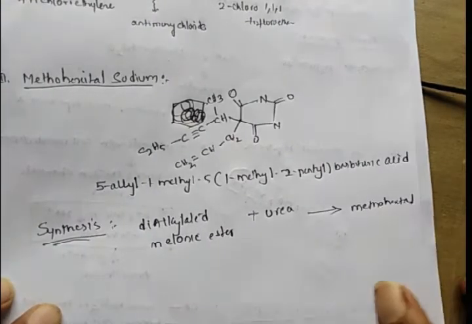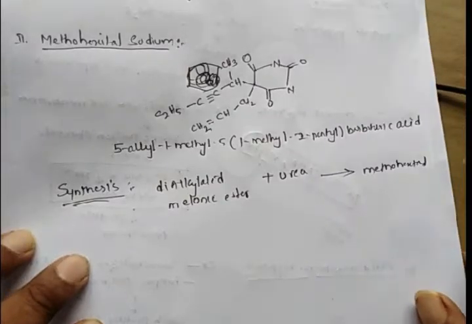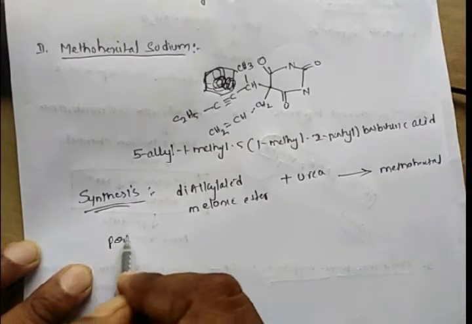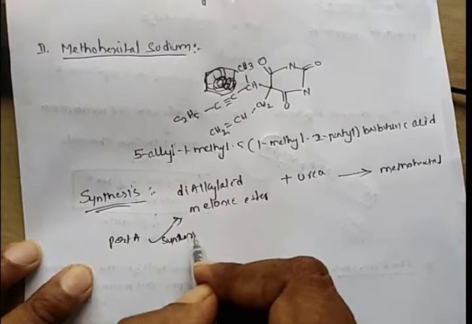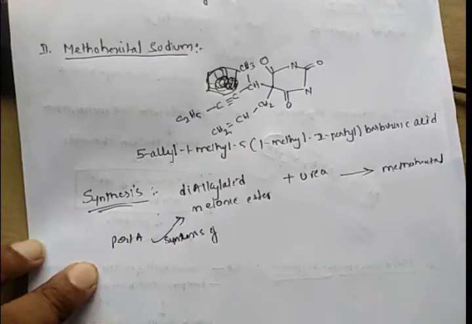So part A is synthesis of the dialkylated malonic ester. First we will discuss the synthesis of this dialkylated ester. For the synthesis of the dialkylated malonic ester, the starting material is 1-butynyl magnesium bromide.